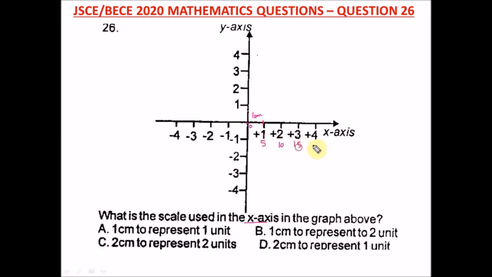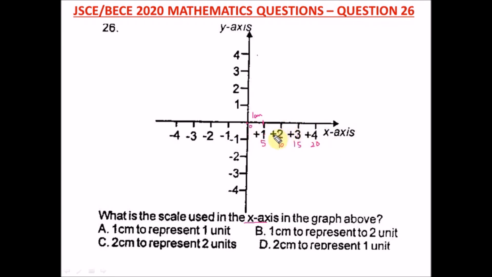For some graphs, you might see 0, and you see here 5, you see here 10, you see here 15, you see here 20. Now in this instance where you have 0, 5, 10, 15, the scale, first of all, the measurement is what, 1 centimeter. Then the unit is what, 5 units, because the difference from 0 to 5 is 5. The difference from 5 to 10 is 5. So in this case, this example I'm giving is 1 centimeter to 5 units.